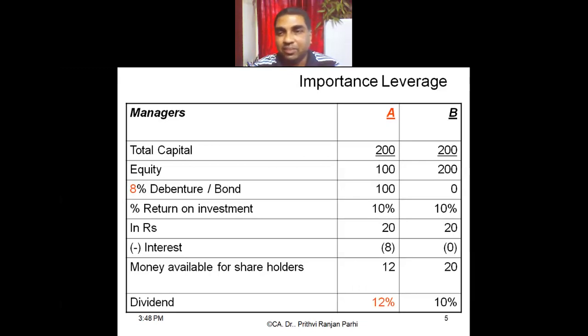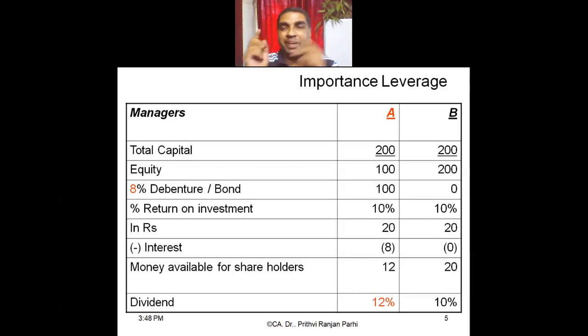Now we'll compare it with farm B. In case of farm B also return earning is same, 20, and there is no interest. Interest is not there. So entire 20 will be distributed to the equity shareholders. उसके पास 20 है. Is it not? So if I distribute 20, but equity share is 200. For 200, I am giving 20. So equity shareholder return is 10%. Are you getting?